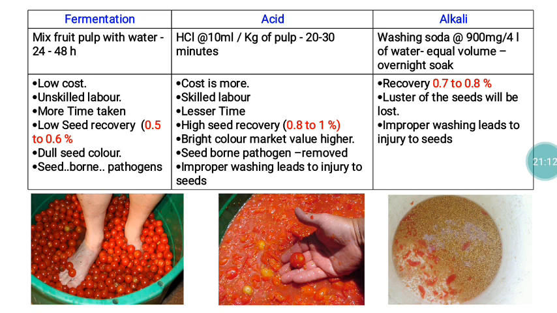So now we are adopting the acid extraction process for the purpose of seed extraction, because it's a very less time consuming process. Seed recovery percentage is also 0.8 to 1%, and the seeds are bright looking, lusters will be there. There won't be any chance for survival of any pathogen and insects. For extraction purpose, we are using hydrochloric acid. The recommended dose is 10 ml per kg of pulp. The duration of treatment is 20 to 30 minutes. Here also, after extraction of the seeds using the acid, the seed must be properly washed, or otherwise the acid residues will cause problems to the viability of the seeds.